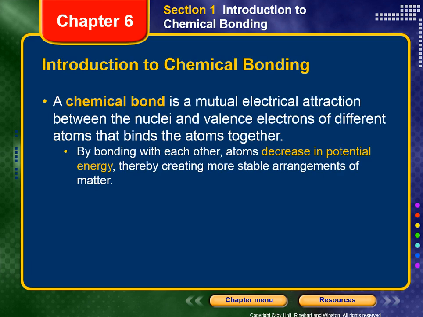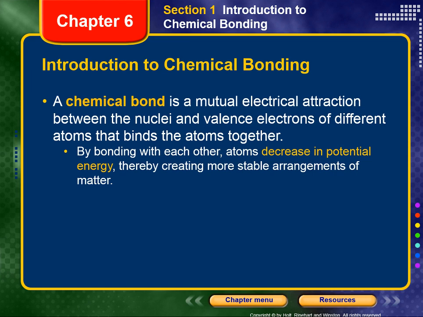Chapter 6, Section 1, Introduction to Chemical Bonding. Atoms seldom exist as independent particles in nature. The oxygen you breathe, the water that makes up most of your body, and nearly all other substances are made up of combinations of atoms that are held together by chemical bonds. A chemical bond is a mutual electrical attraction between the nuclei and valence electrons of different atoms that binds the atoms together. Why are most atoms chemically bonded to each other?